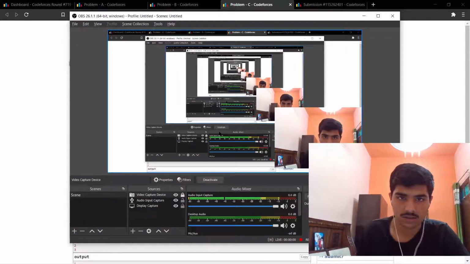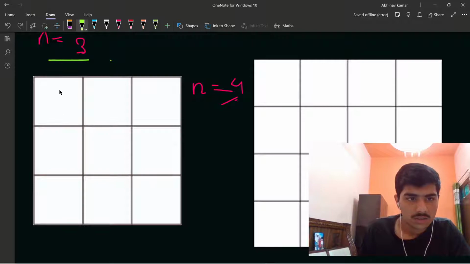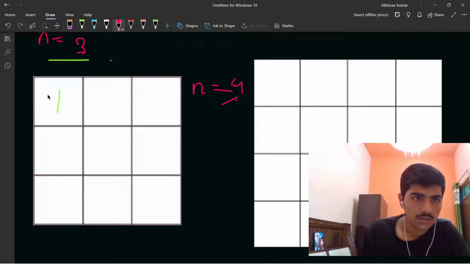Let me tell you. Wait a second. Yeah. So suppose n is equal to 3, so this is a 3 by 3 grid, and suppose this is 1. Wait a second. Let me take a bold number.